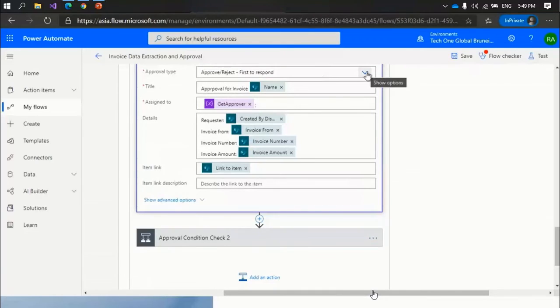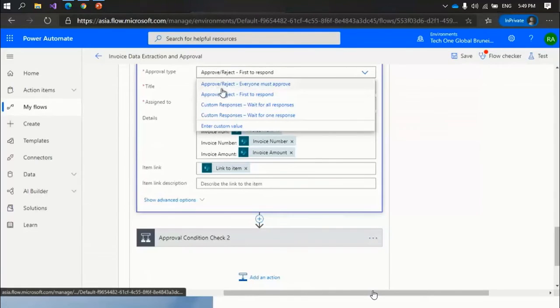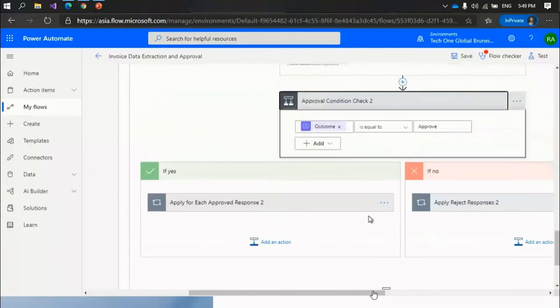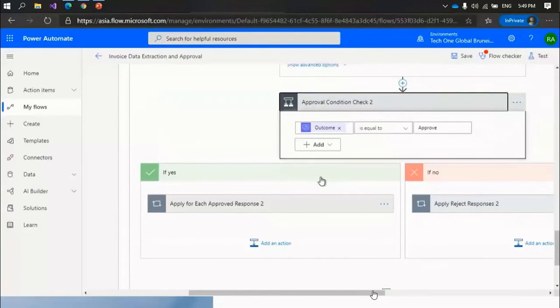If you have multiple approvers, you have an option. You can make it so that approve and reject is needed from everyone, or if anyone among them responds, then you can go to the next level. Now let me go to the next level. At the next level, the approver can take two actions: either he can approve the invoice request or he can reject the invoice.